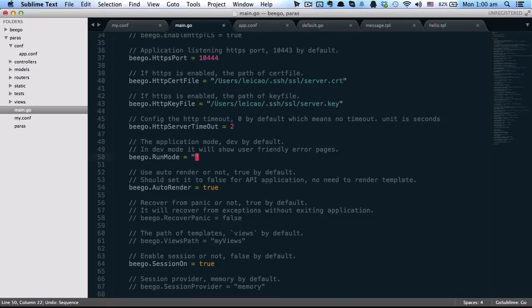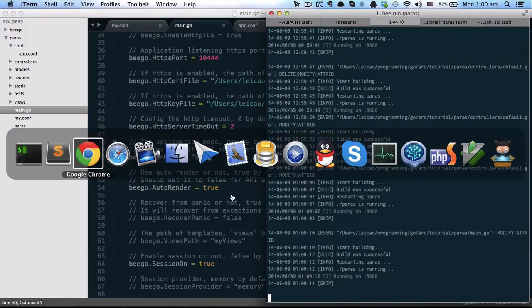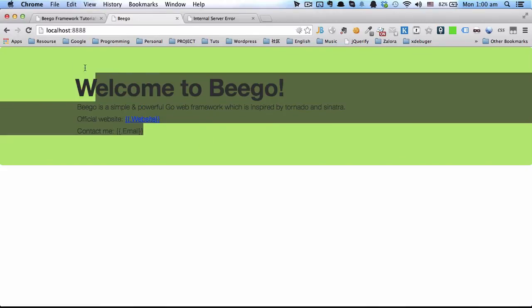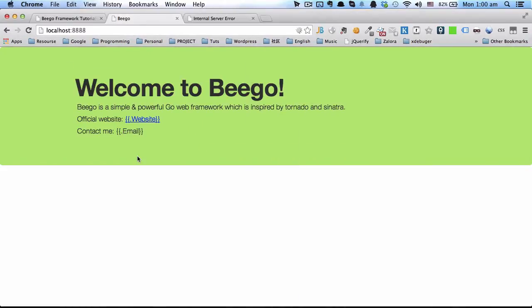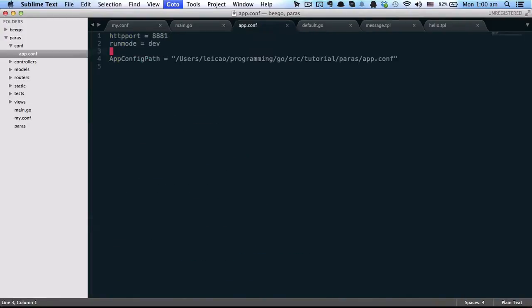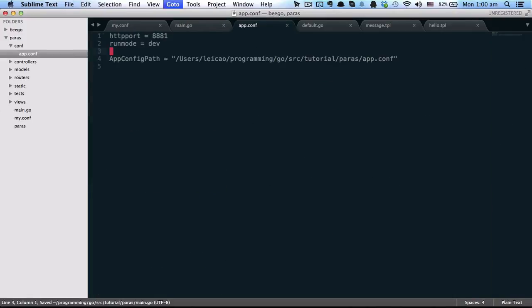If I set this to true, so we set the auto render to true, which is also the default value. When we visit this page, it will automatically render the template if you have the template set. So if we disable this auto render, we can set it to false.